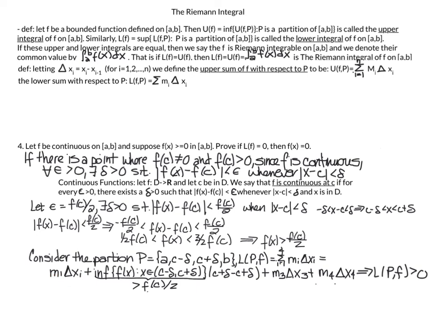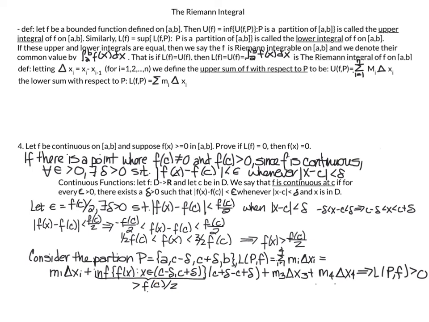And then for my next interval, that's going to be c minus delta to c plus delta. So it's exactly this interval here. So I'm going to be looking for my m2, which is the infimum of f of x, where x comes from c minus delta to c plus delta, times the length of my interval, which is c plus delta minus c minus delta. Here I've noted, because I am in this interval, that my infimum of this has to be greater than f of c over 2.